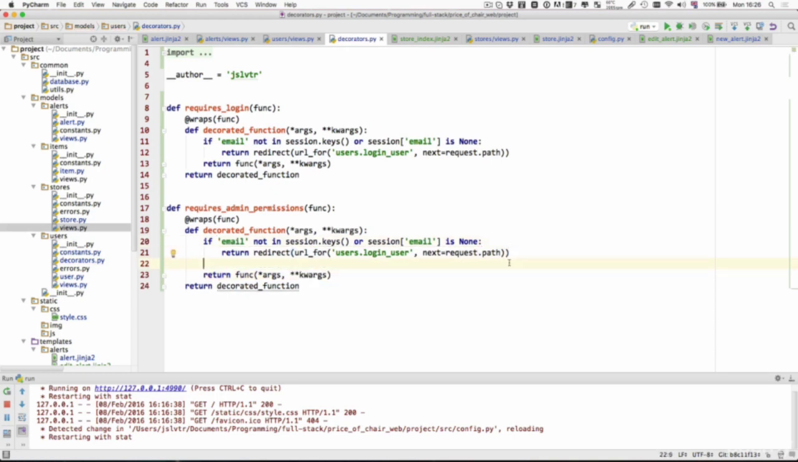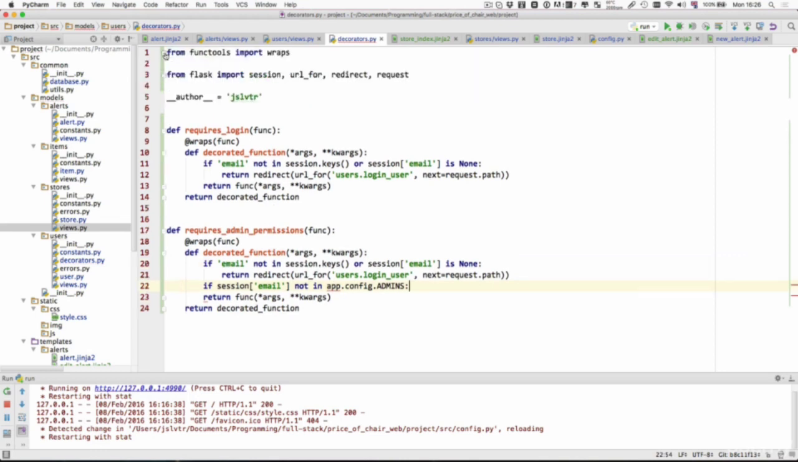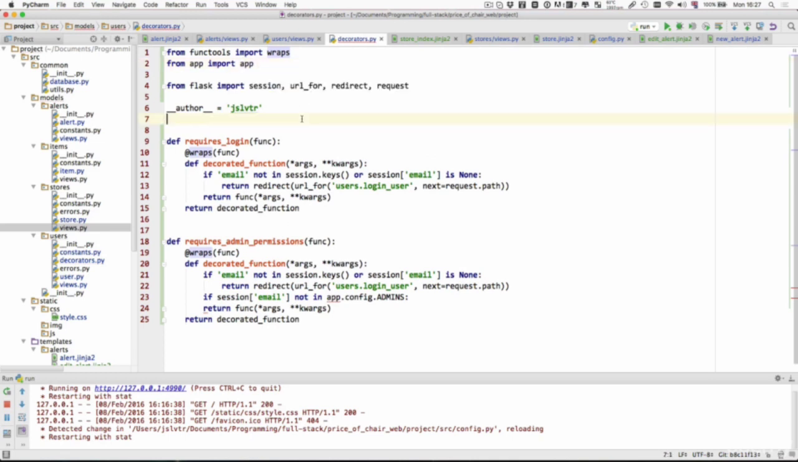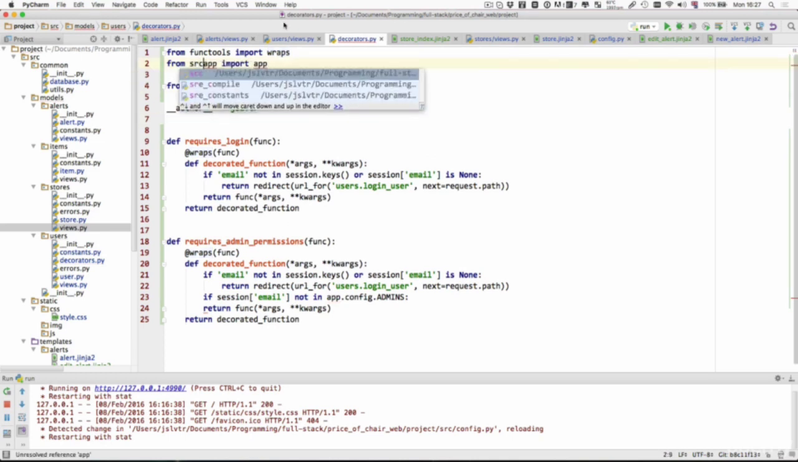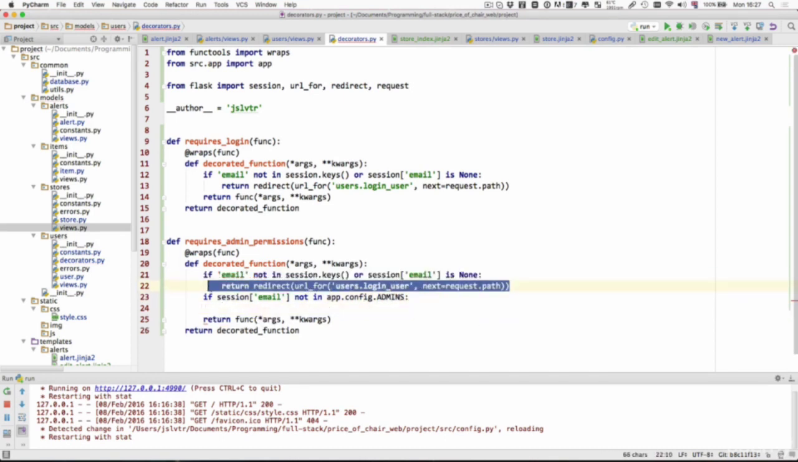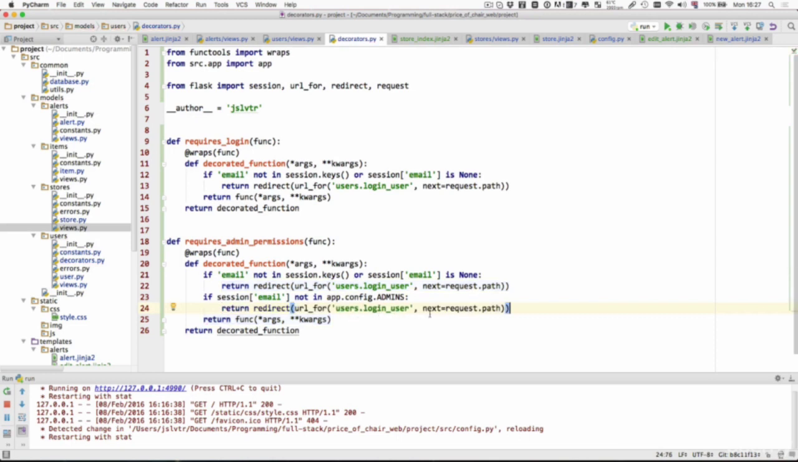And not only that, it's going to say if session email not in app.config.admins, and we're going to need to import app. So I'm going to go up here and say from app import app, and that's going to be, of course, src.app. If session email is not in the admins property of the config, then we are going to return a redirect to the login user, but without the next path.